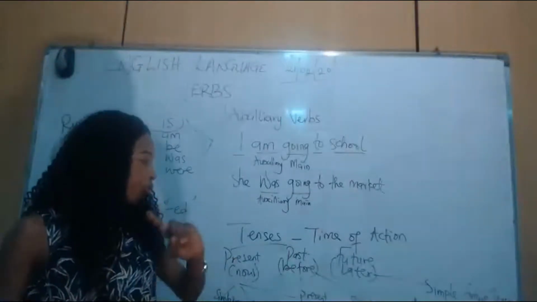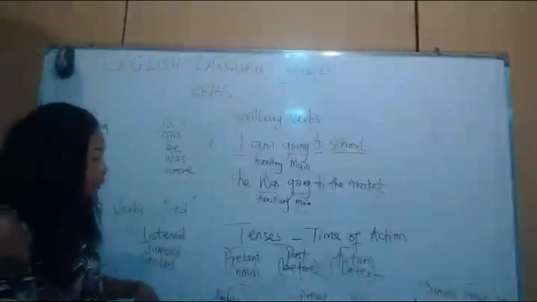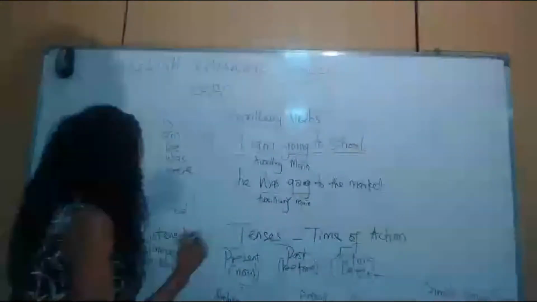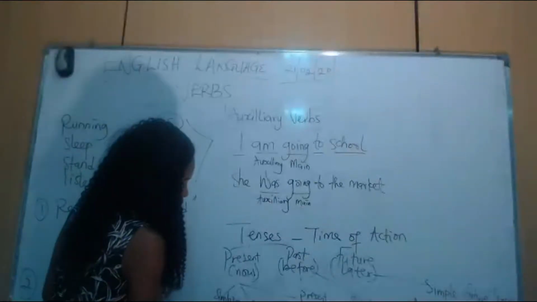The past tense tells that it happened before, while the future tense tells that the action will happen later. The simple present tense is just simple. For example, I am going to school.